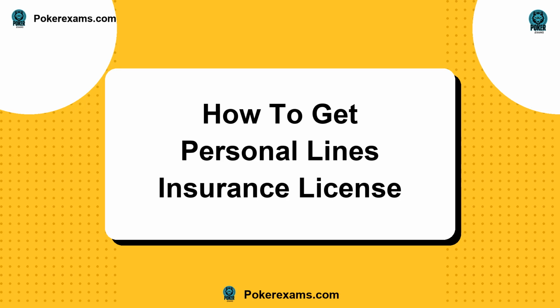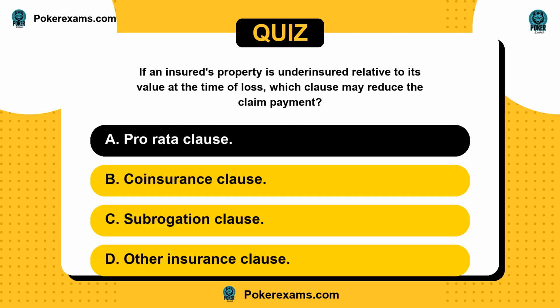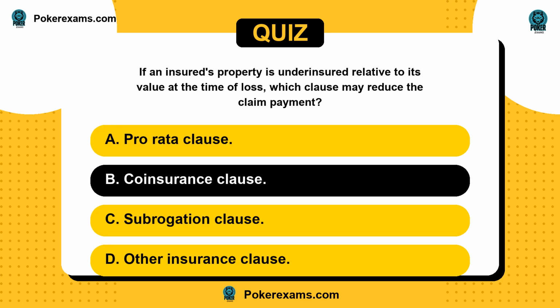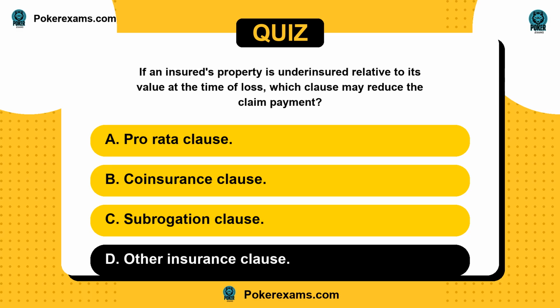Welcome to the quiz. If an insured's property is underinsured relative to its value at the time of loss, which clause may reduce the claim payment? Is it A, pro rata clause, or B, coinsurance clause, C, subrogation clause, or D, other insurance clause?